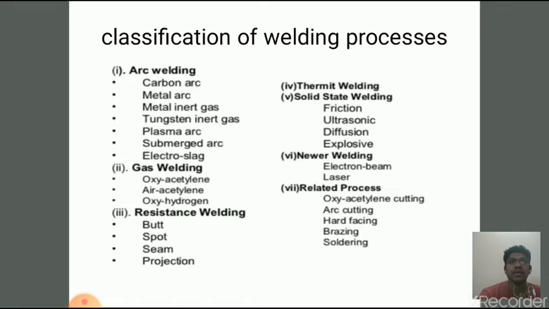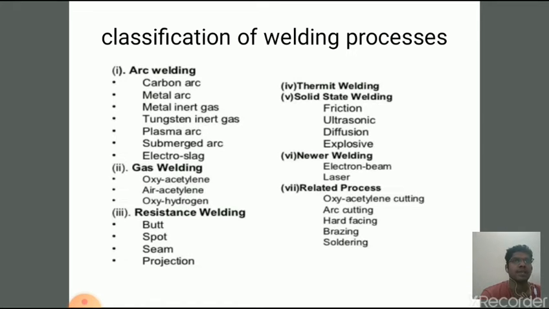Next, I will explain about gas welding briefly. Gas welding is the oldest welding process. Still, it remains in many industries. It is a type of liquid state welding process in which fuel gases burn to generate heat. In this process, mostly we use oxyacetylene gas as a fuel gas.